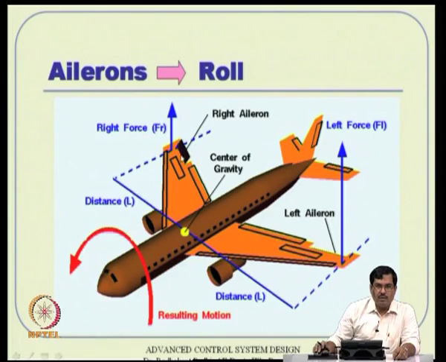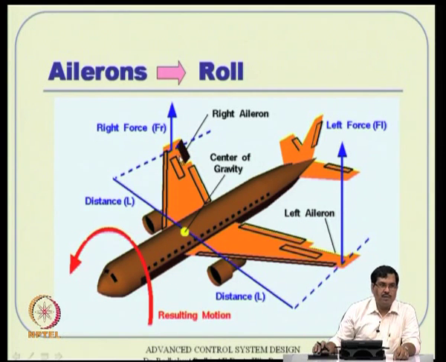Now, a rolling motion is essentially created through a differential force using these cutouts, what are called ailerons. There is a cutout in the right side of the wing and one in the left side of the wing. Suppose on the left side you turn it down, then the angle of attack goes a little higher on this side, so the lift coefficient CL becomes more, and you get a larger lift force here. If you deflect the other side up, you reduce the effective angle of attack, so you get a lesser lift force there.